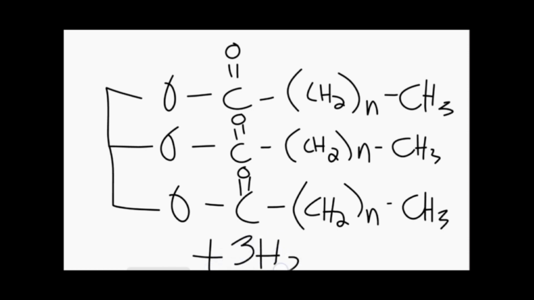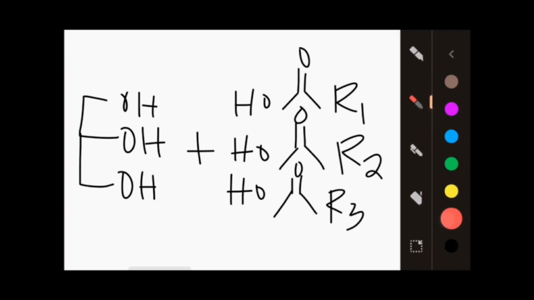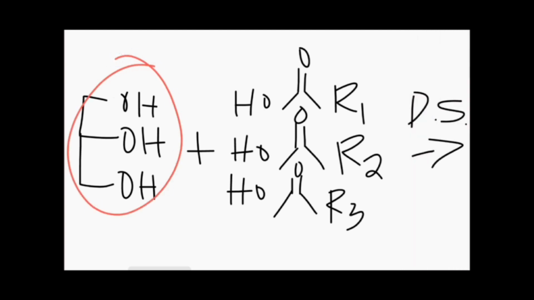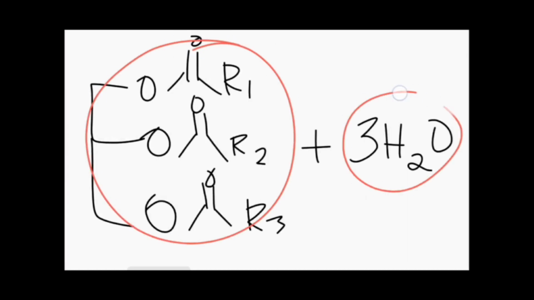Triglycerides are nonpolar and don't mix well with water. They don't have the polar hydroxyl groups. To make it simple, in order to make a triglyceride, we need to react one glycerol with three fatty acids, and that's going to make the triglyceride, producing three water molecules. That is a dehydration synthesis reaction.